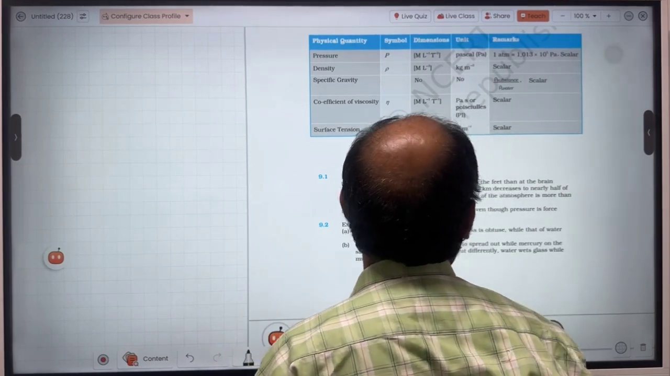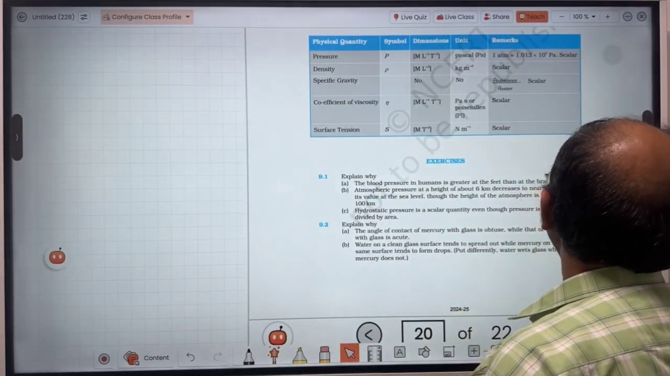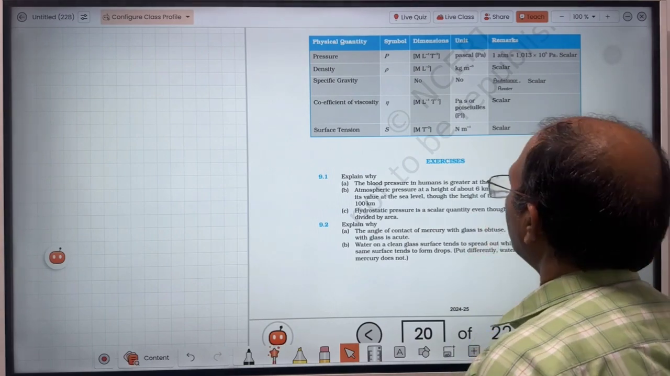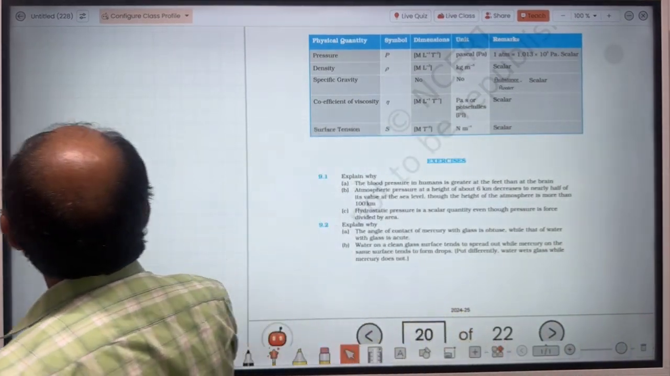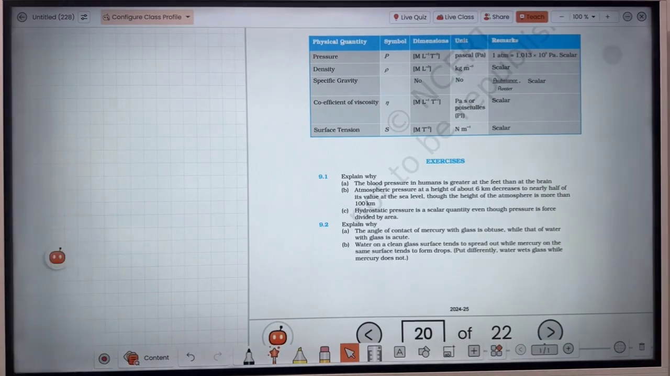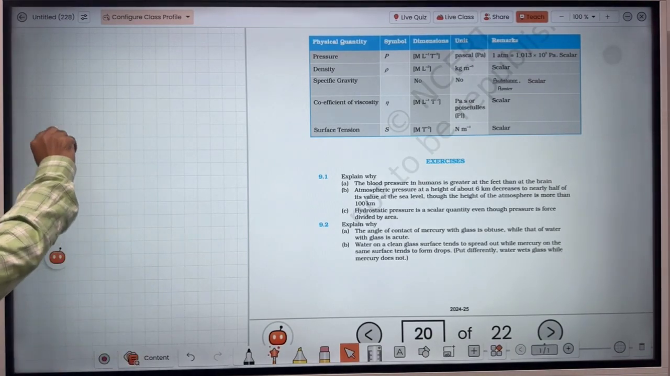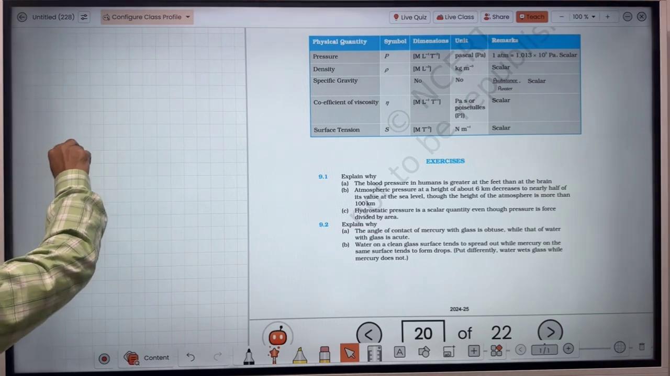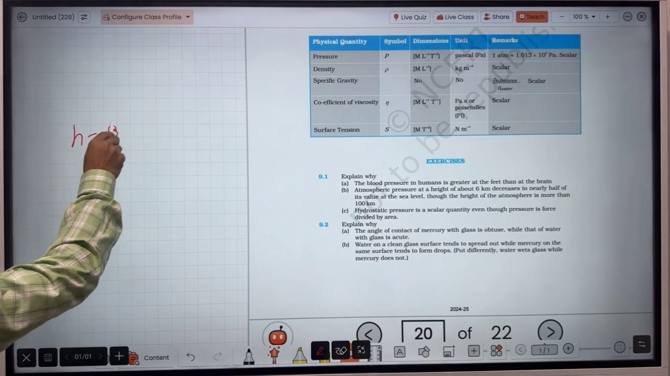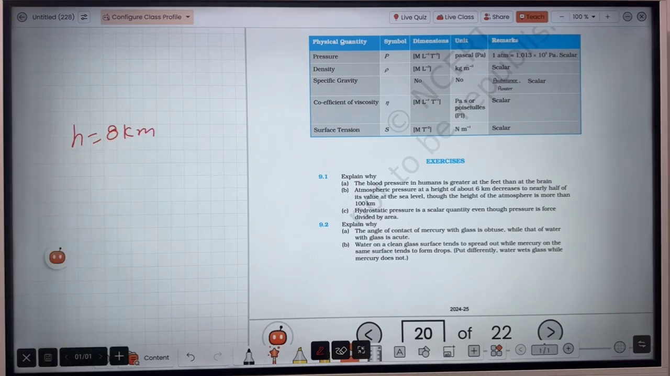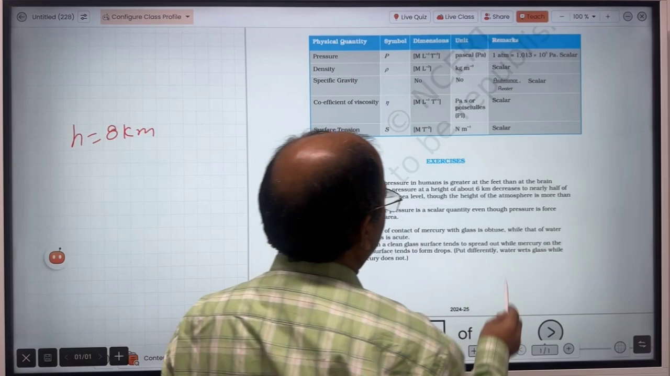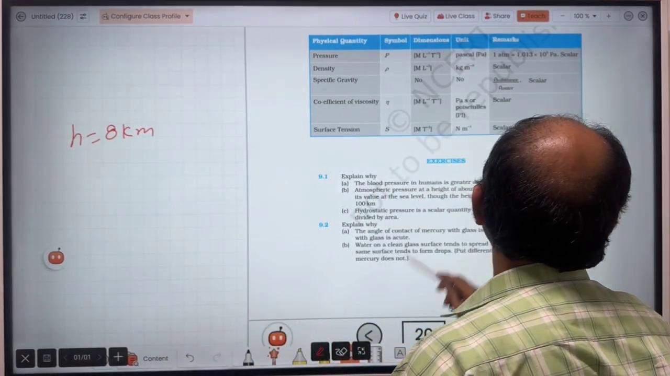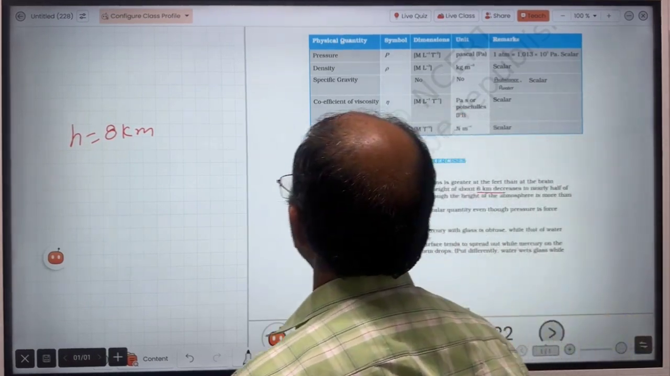Atmospheric pressure at a height of about 6 km decreases to nearly half of its value at sea level, though the height of the atmosphere is more than 100 km. Here, if we consider the general formula, we have already calculated that the height of the atmosphere is about h equal to 8 km, and that is not true. The same statement they are saying, that atmospheric pressure at a height of about 6 km decreases to nearly half of its value at sea level.